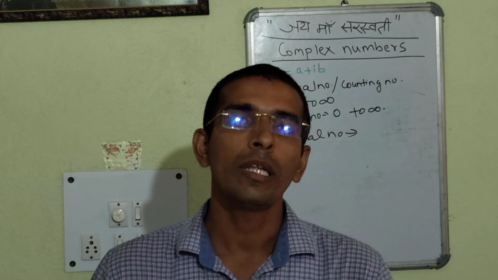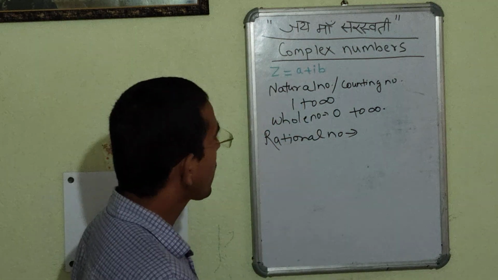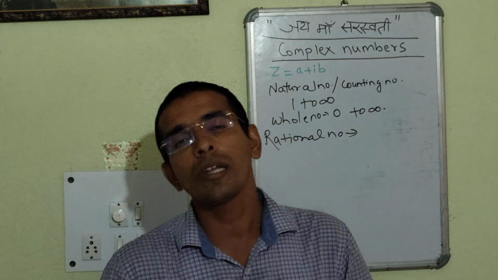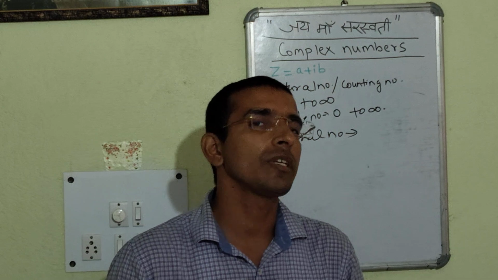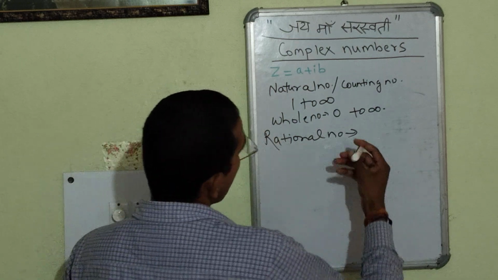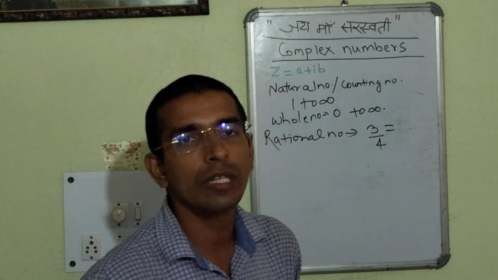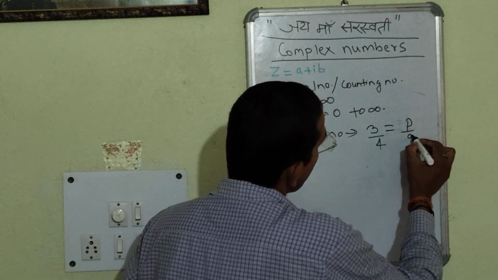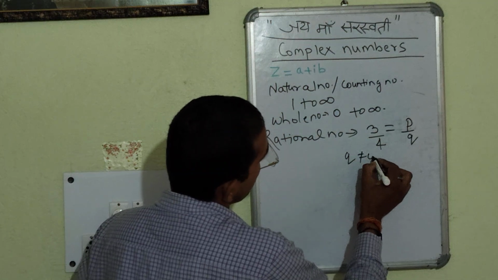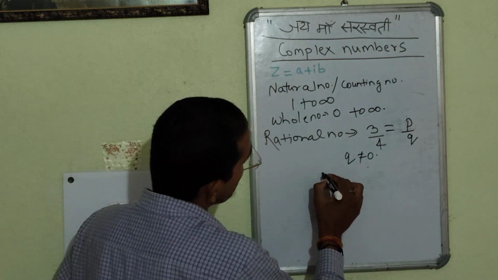If q is equal to 0, then that particular number will be termed as infinity. Rational numbers are the numbers which can be represented in the form of p by q, where q is not equal to 0. Suppose I am writing a rational number as 3 by 4. I have represented this fraction 3 by 4 in the form of p by q, where q is not equal to 0. So mathematically, this number is a rational number.